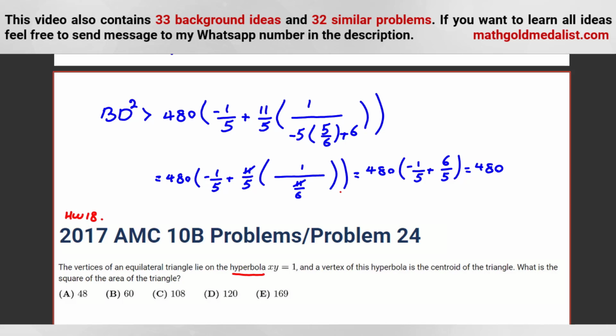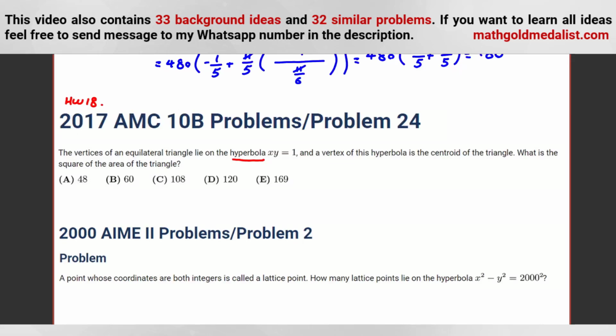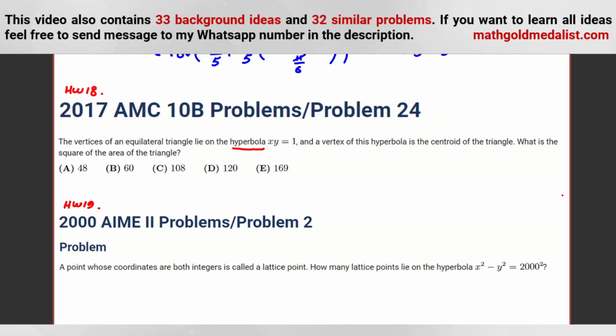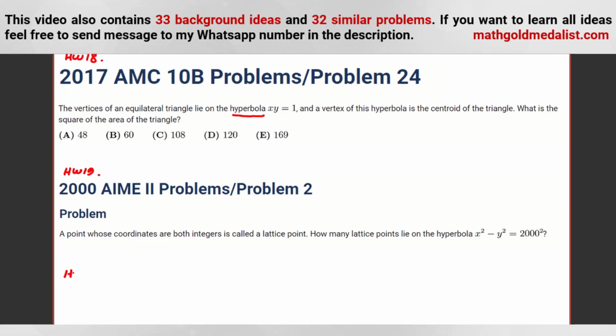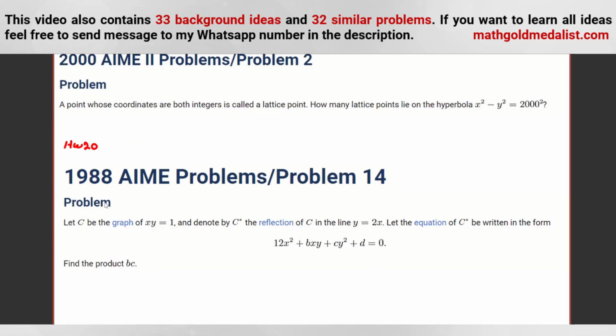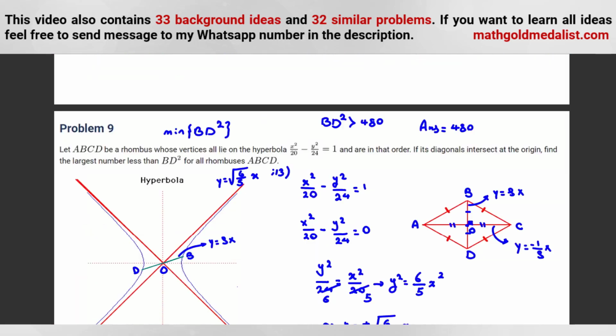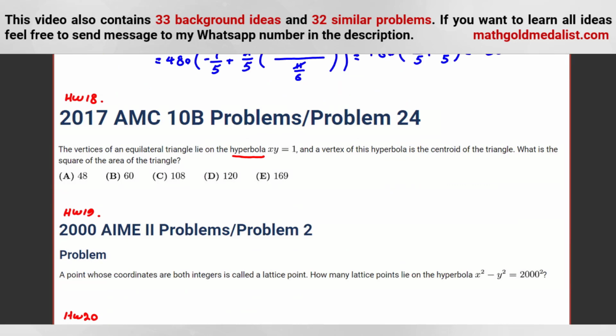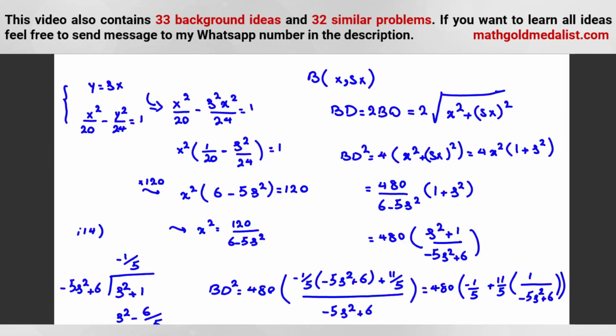Okay, it was homework 18. For the next homework, you can try this problem as homework 19. This problem is easier than this problem of AMC 10B, and as you can see, it's problem 2. Let me tell you a harder problem from AIME, homework number 20. You can try this problem as homework 20, AIME 1988, problem 14. Okay, so we solved this problem 9, and I've left 3 homeworks.